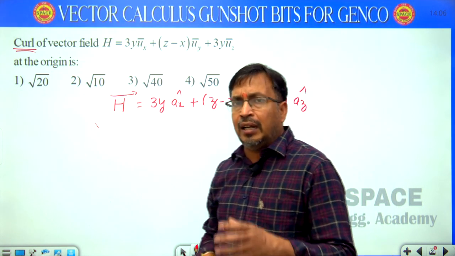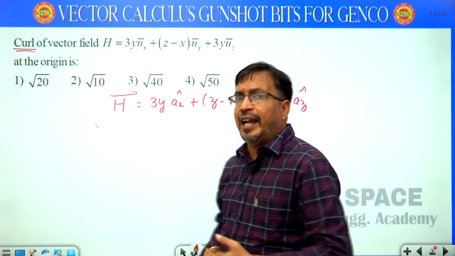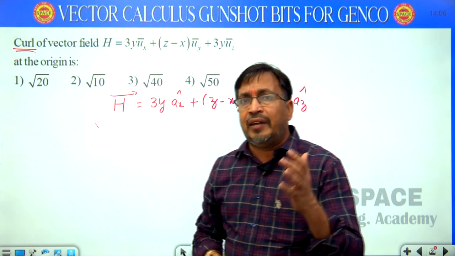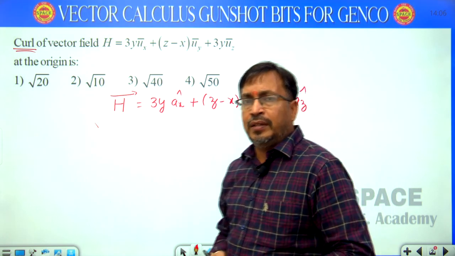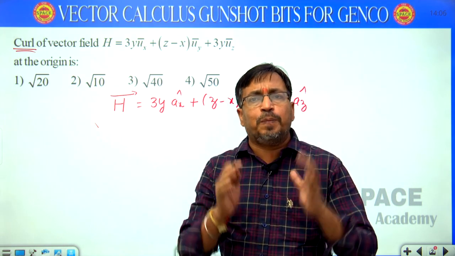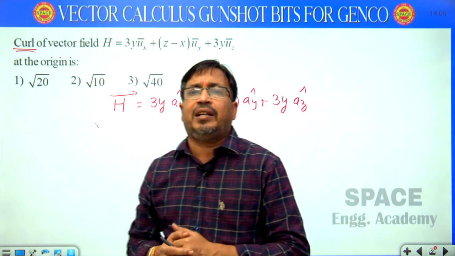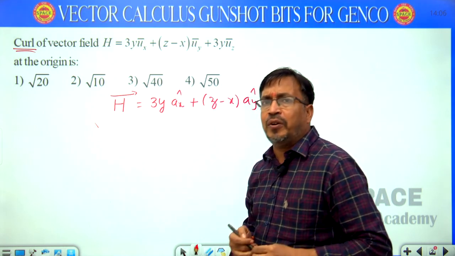We know that in curl the input is a vector, and here H is a vector in the rectangular coordinate system. Then what is the meaning of curl? It means the cross product of del and the given vector. The cross product of del and the given vector is known as curl.